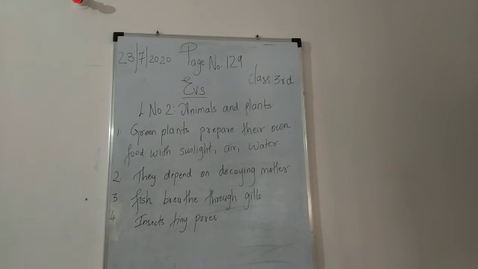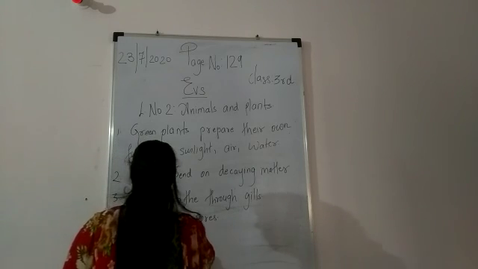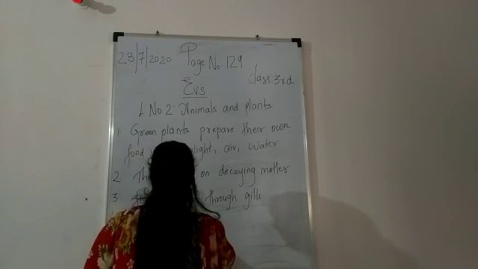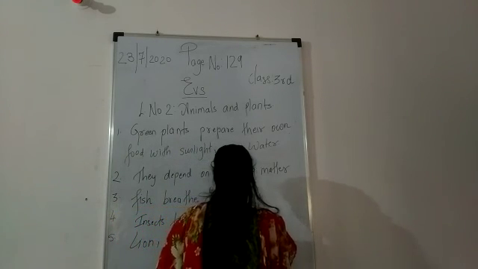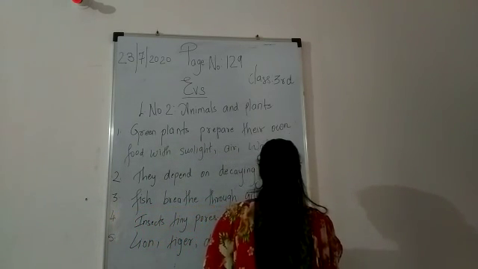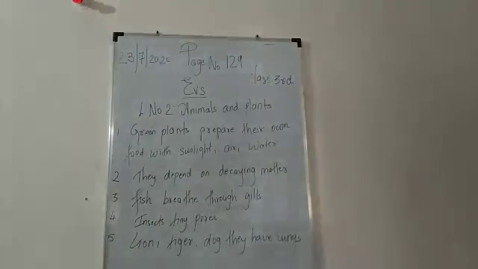With the help of that pore, they breathe. And four-legged animals. So if I say four-legged animal, then it comes as lion, tiger, dog. Okay, they have lungs. They have lungs inside the stomach. So they breathe with the help of the lungs.